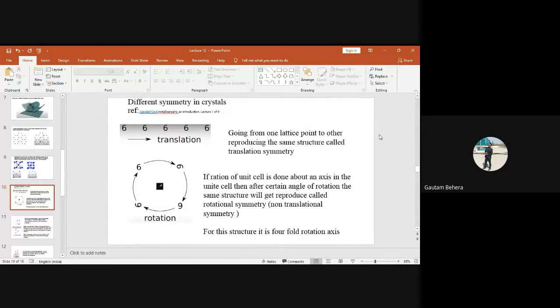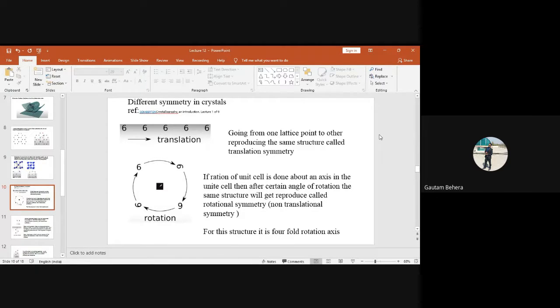Geometric operation means you are rotating it about an axis, or you are tilting it about an axis, or you are translating it from one point to another point. You will find that object will look completely identical after certain geometric operations or after certain transformations.